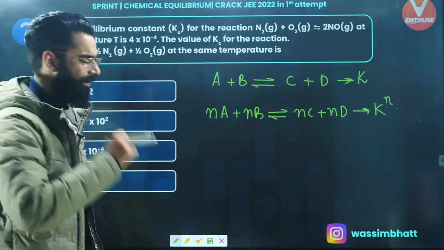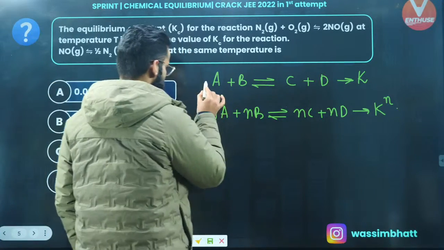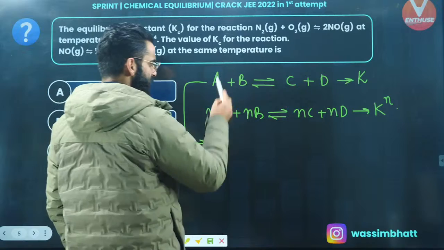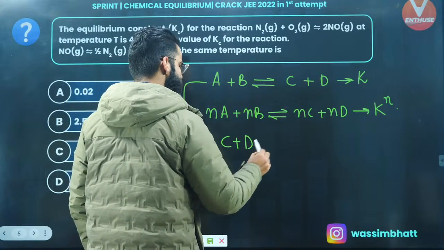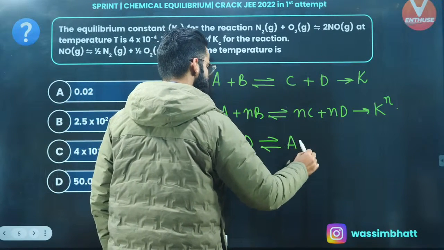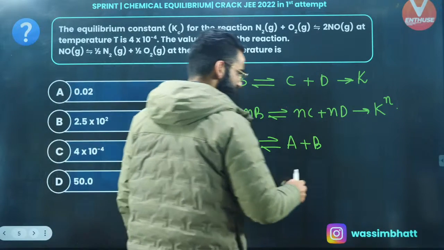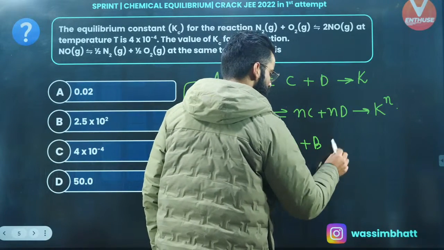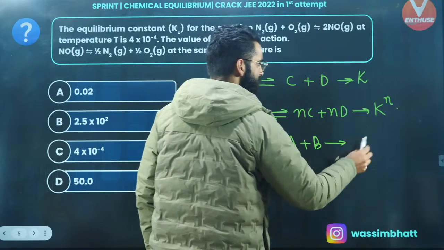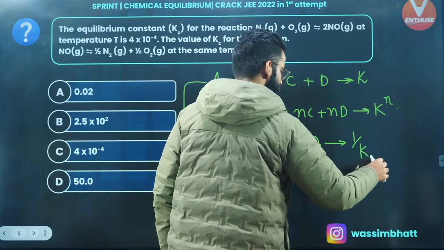Perfect. Now, one more thing. If we reverse this reaction, the reaction becomes C plus D in equilibrium with A plus B. And do remember, whenever we reverse a reaction, the equilibrium constant is inverted. So the new equilibrium constant for this reaction is going to be 1 divided by K.